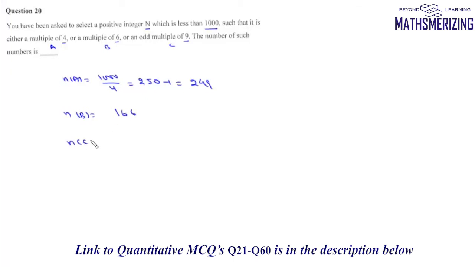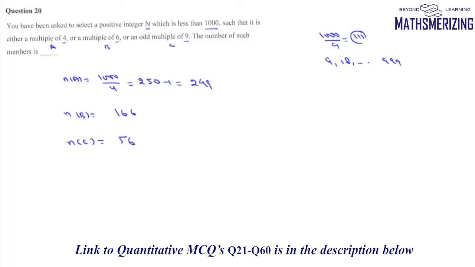And then the number of elements in set C, which are odd multiples of 9. Total multiples of 9 will be 1000 divided by 9, which is 111, and it'll start from 9, then 18, up to 999. So it will have 56 odd multiples of 9.